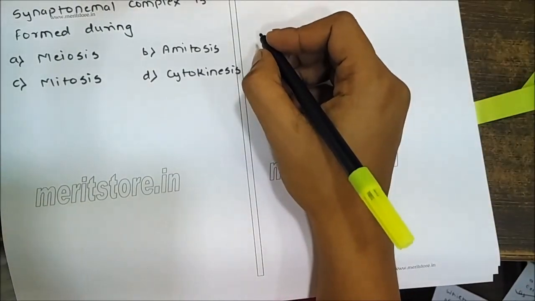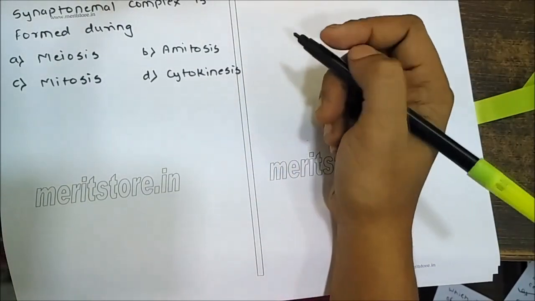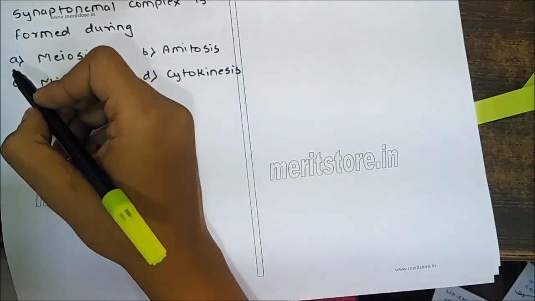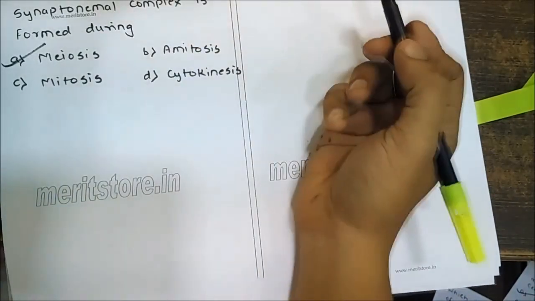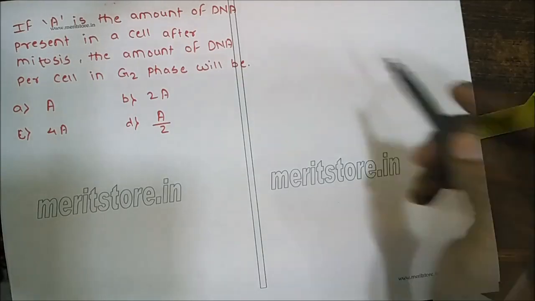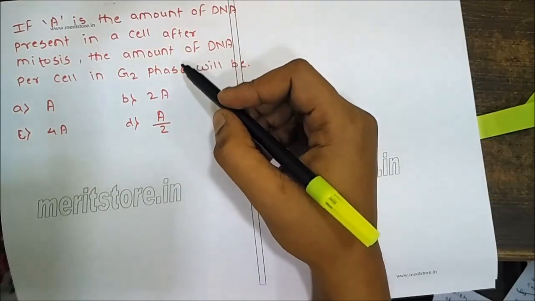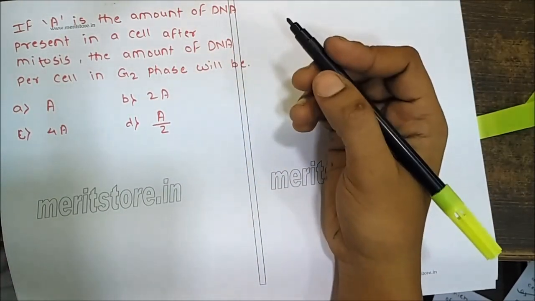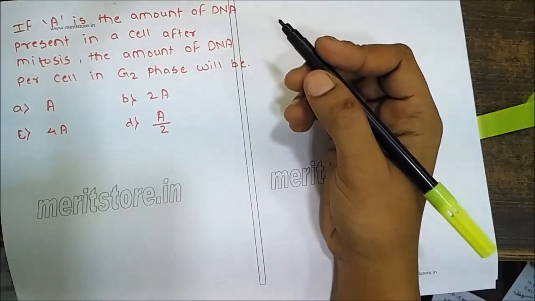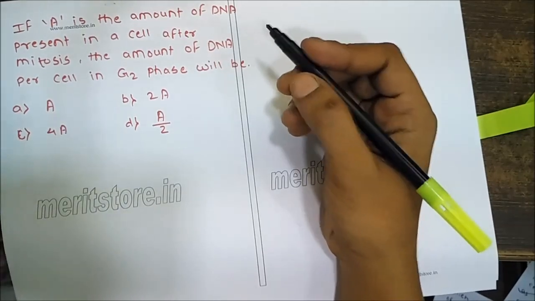The synaptonemal complex is formed during meiotic prophase 1. If A is the amount of DNA present in a cell, what will be the amount of DNA per cell in G2 phase after mitosis?